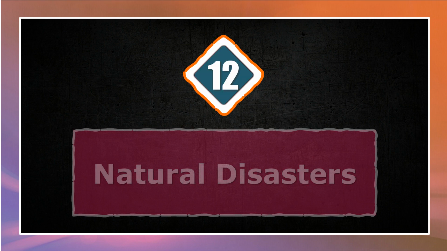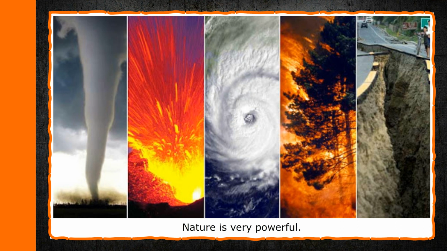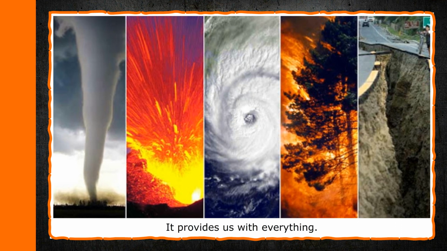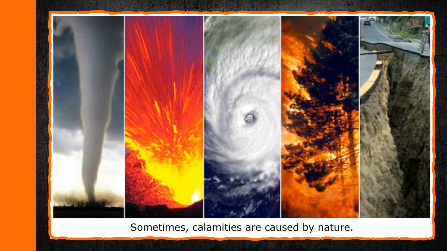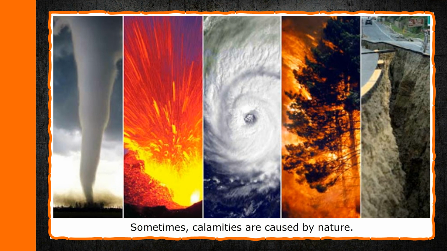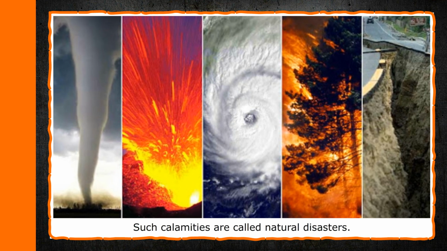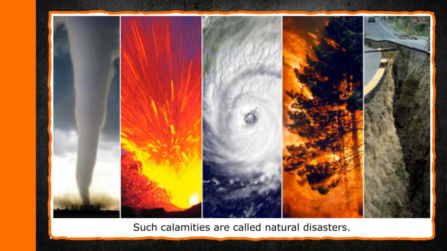Chapter 12. Natural Disasters. Nature is very powerful. It provides us with everything. Sometimes calamities are caused by nature. Such calamities are called natural disasters.